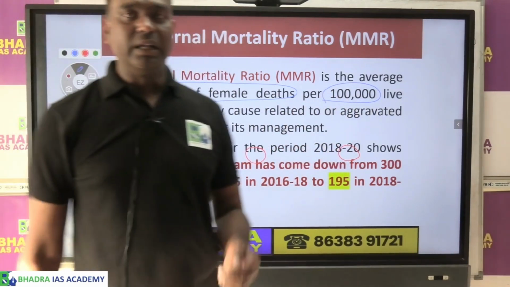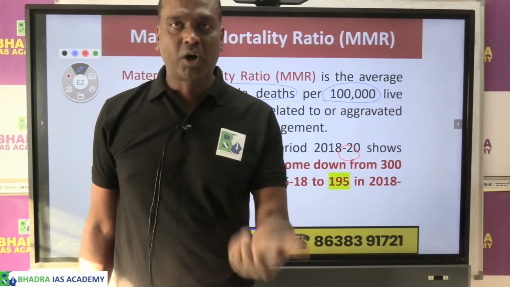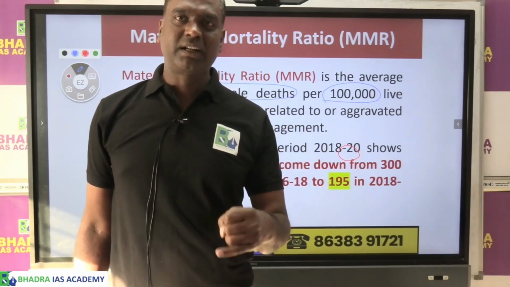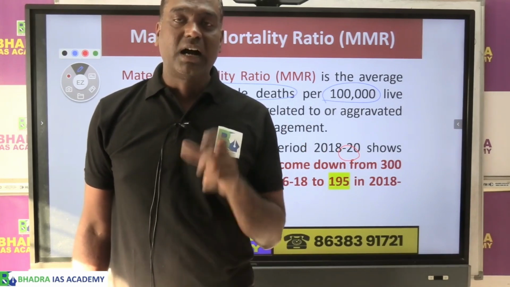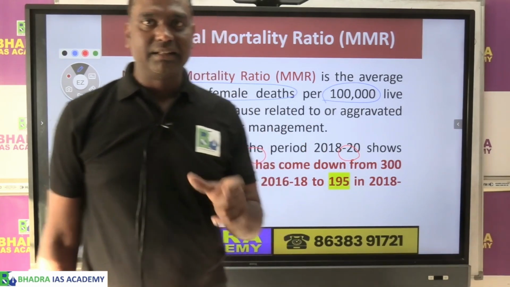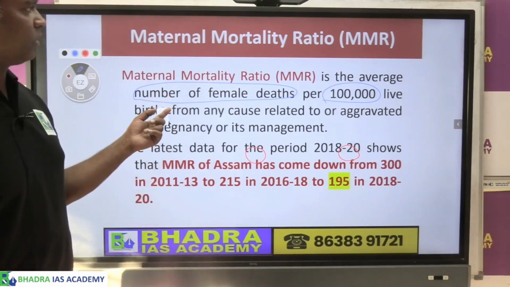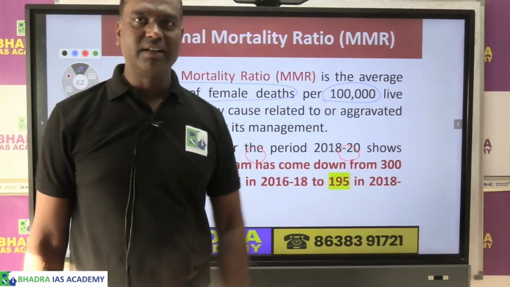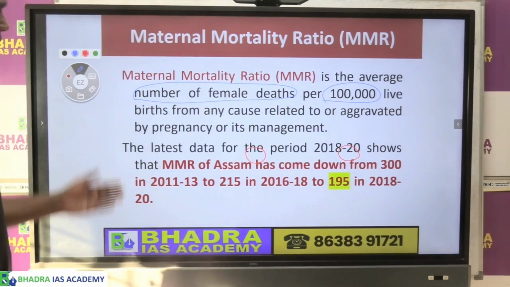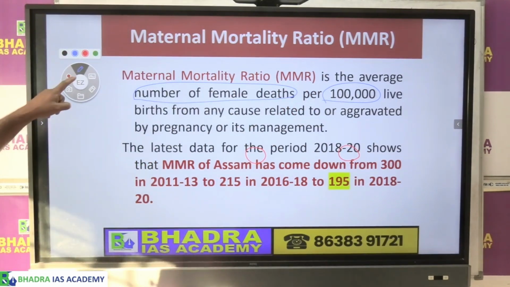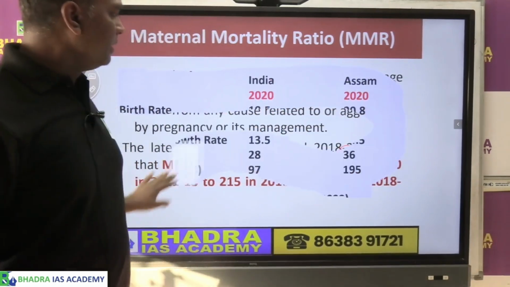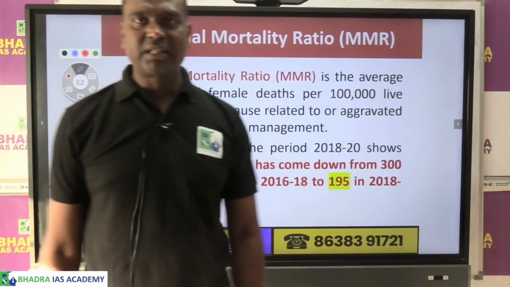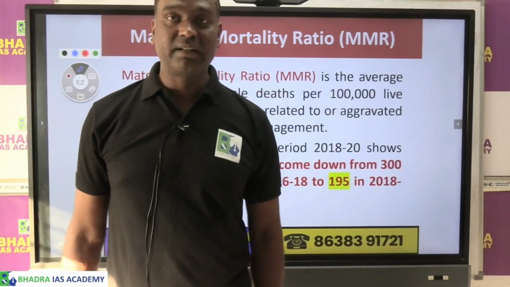मतलब क्या है? If 1 lakh children are born, so during that pregnancy या delivery या post delivery complication, उसी में how many women die? That estimate is what we call maternal mortality ratio. Clear? So now this maternal mortality MMR is very important from Assam's point of view. Why? India में MMR सबसे ज़्यादा है हमारा स्टेट में, असम में.